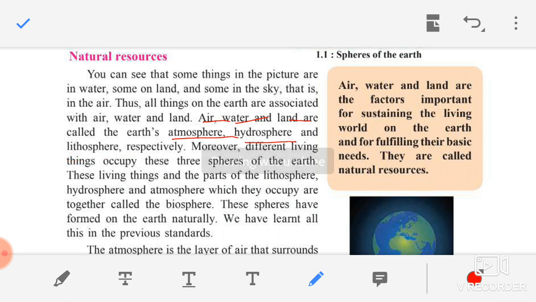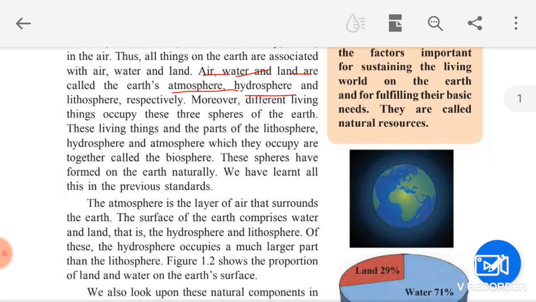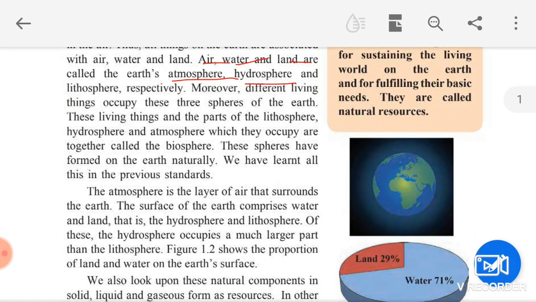Now children, let's move further. Moreover, different living things occupy these three spheres of the earth. There are many kinds of living things on this earth, and they are occupying all these three spheres. Some are dependent on the water, some are in the water, some are on the land, some are in the sky. So all these different living things are occupying different spheres of our earth, that is atmosphere, hydrosphere and lithosphere. These living things and the part of the lithosphere, hydrosphere and atmosphere which they occupy are together called biosphere.